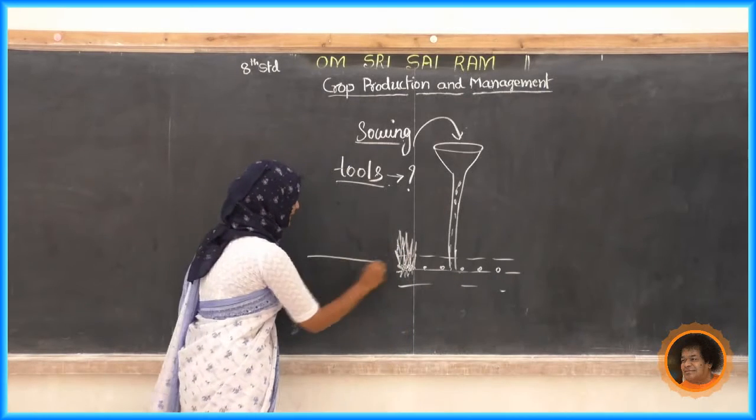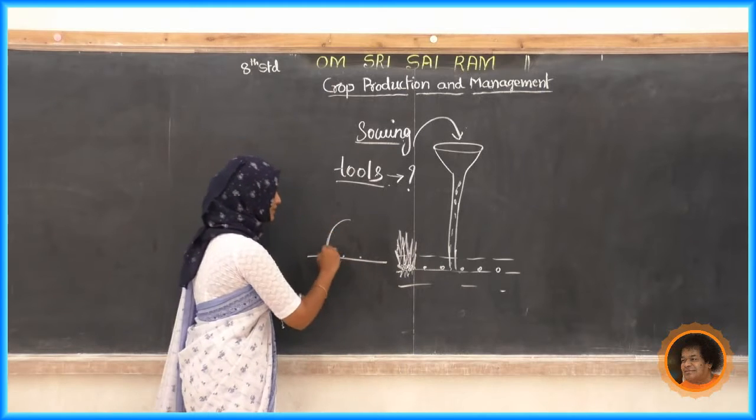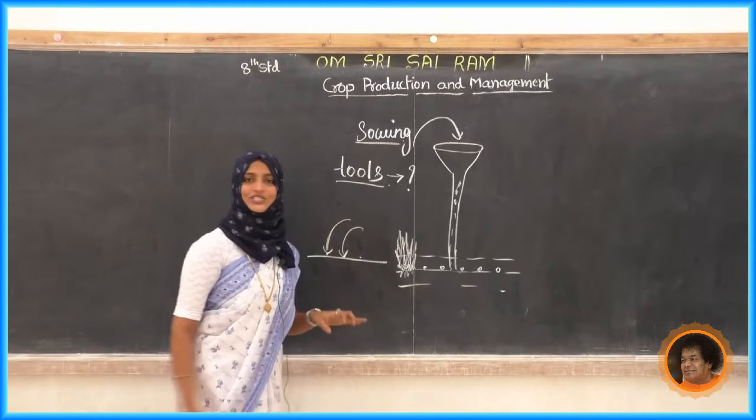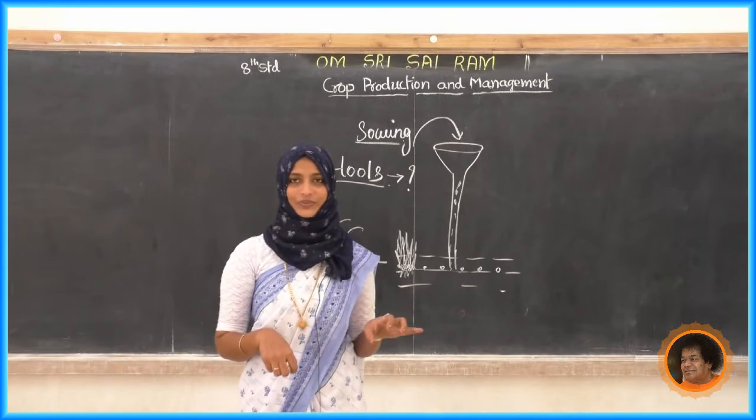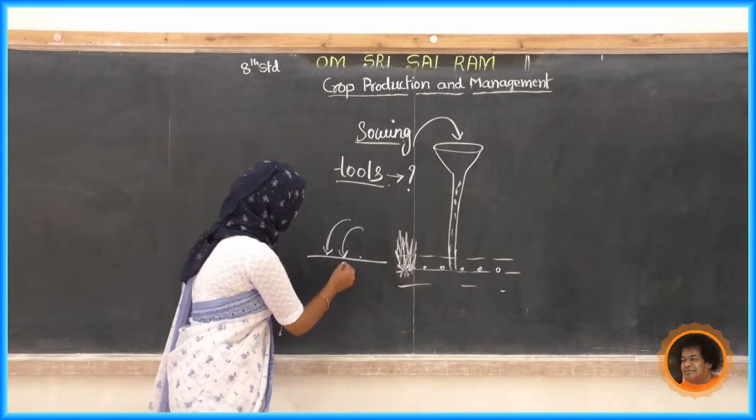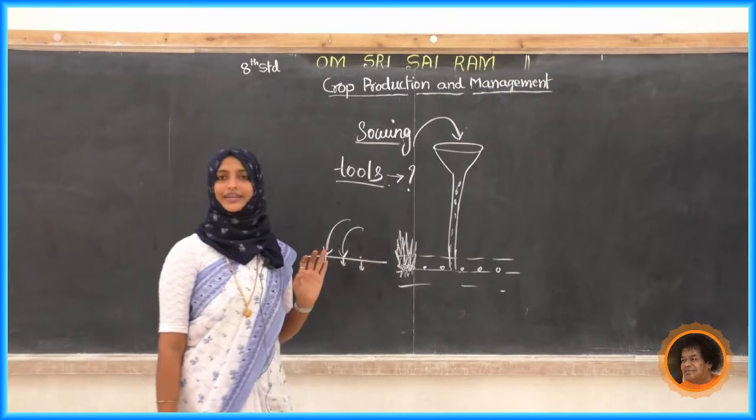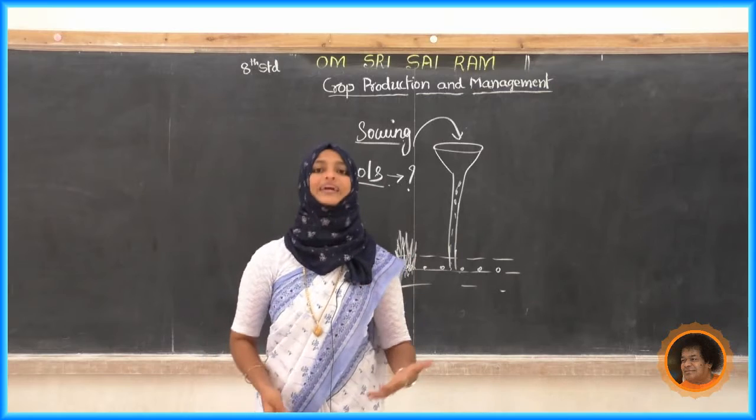If it is a field and the seeds are lying here, what will happen? Any birds or any insect can catch them, no? They can pick them. So what are they doing? They are digging to a depth, maintaining it.